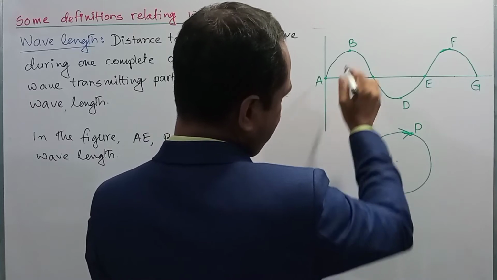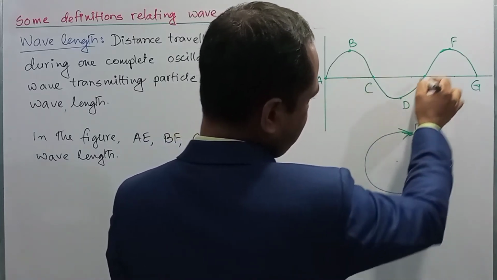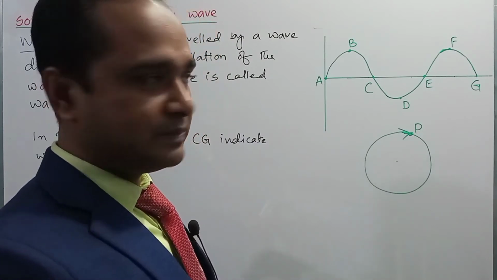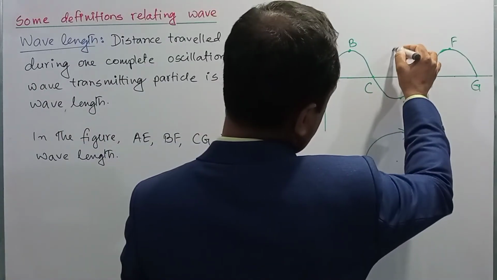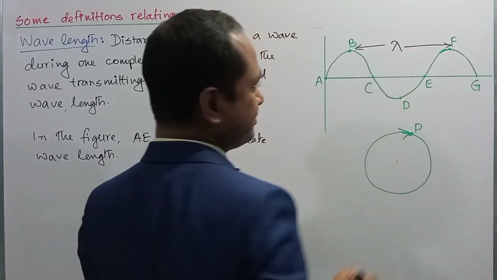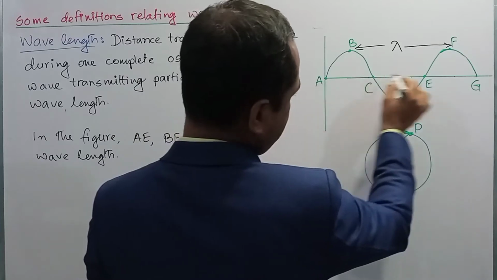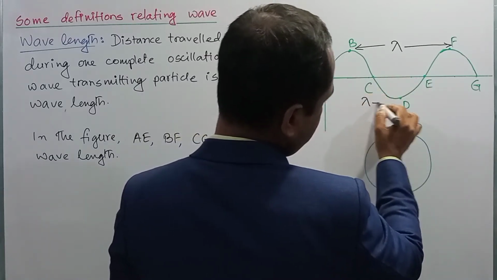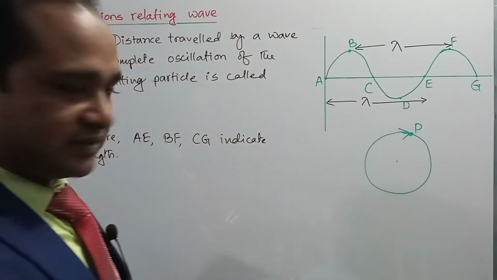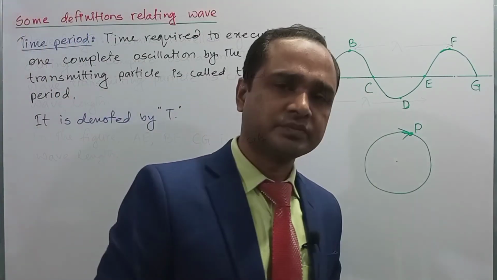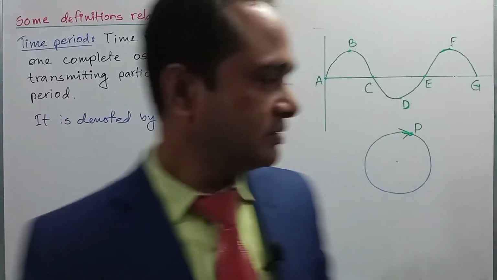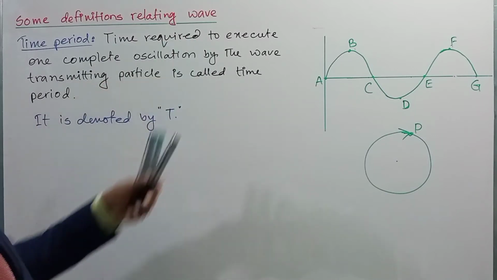Or the particle starting from B, when it reaches F, will be one complete oscillation, so it will also be denoted by lambda, right? So BF or A to E, these are wavelength.